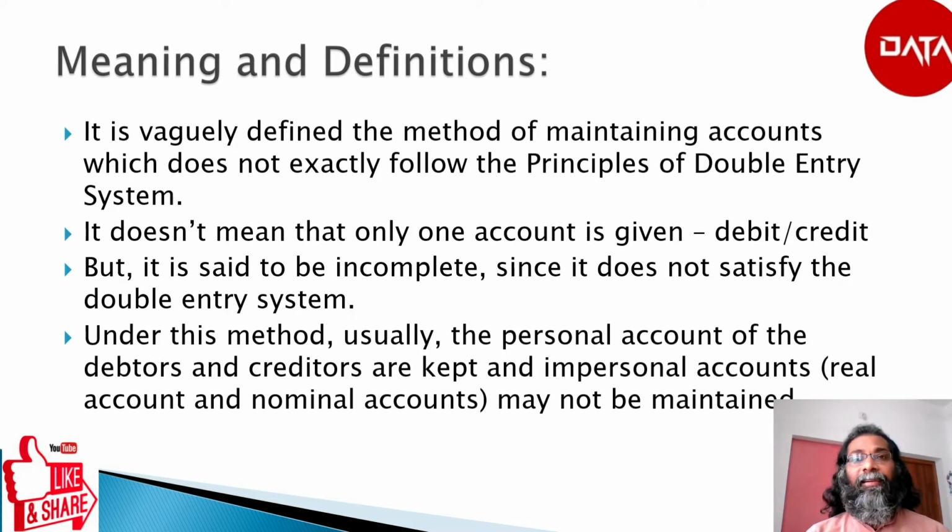It doesn't mean that only one account is given, either debit or credit, but it is said to be incomplete since it does not satisfy the double entry system. Under this method, usually the personal accounts of the debtors and creditors are kept, and impersonal accounts such as real account and nominal accounts are not maintained under single entry system.